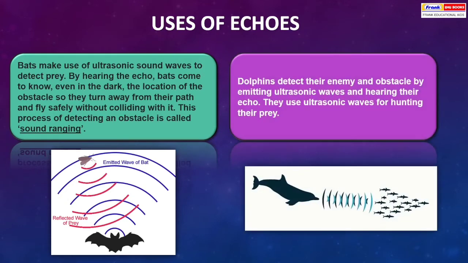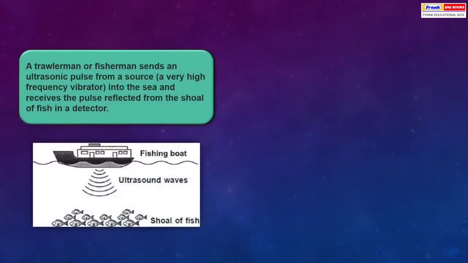Dolphins detect their enemy or an obstacle by emitting ultrasonic waves and hearing their echo. They use ultrasonic waves for hunting their prey. A trawlerman and a fisherman send an ultrasonic pulse from a source, a very high frequency vibrator, into the sea and receive the pulse reflected from the shoal of fish in a detector.